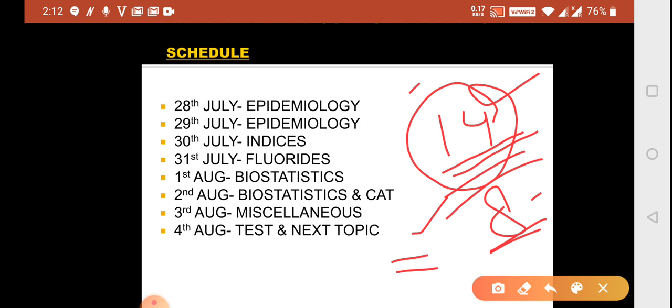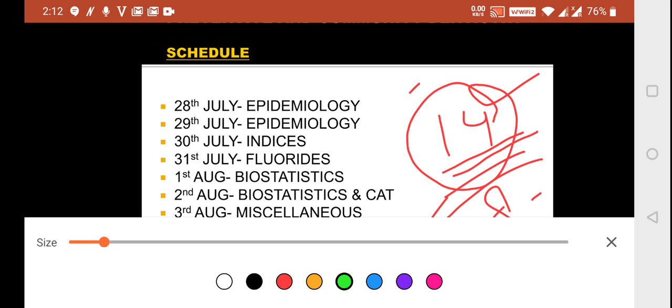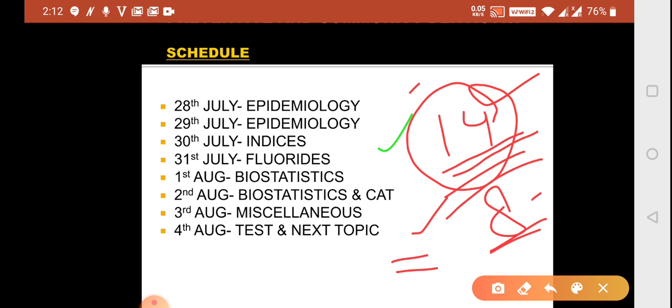You can do plus minus 1. If you know some subject you can give 1 day, and if you don't know some subject you can give 3 days. But it's not like you have 40 days in your hand and 20 subjects and you will be giving 7 days to a single subject. No, you won't be able to finish the complete syllabus. So that is what smart preparation is.